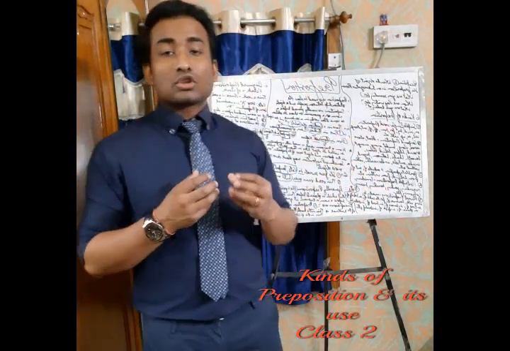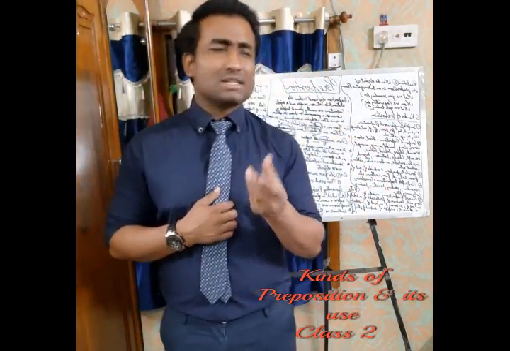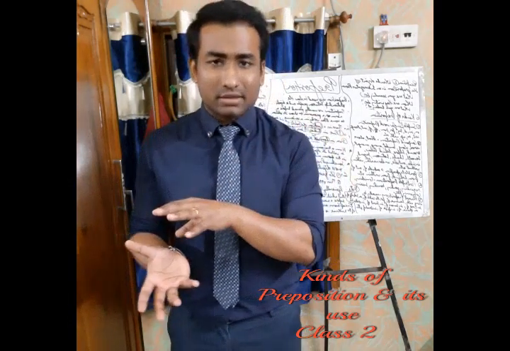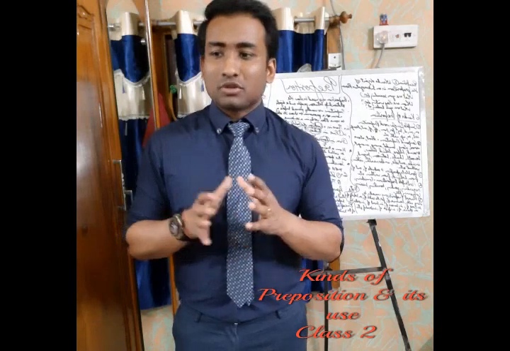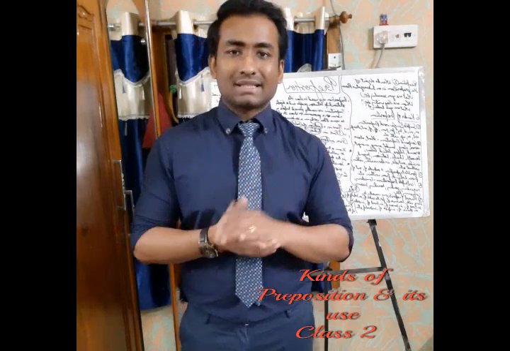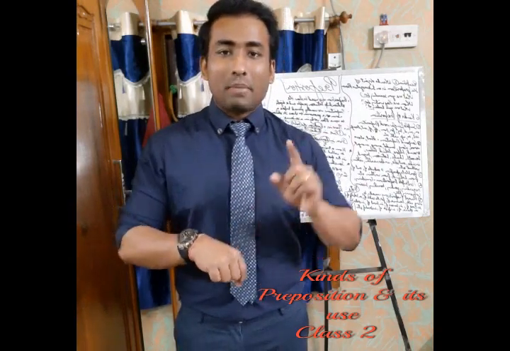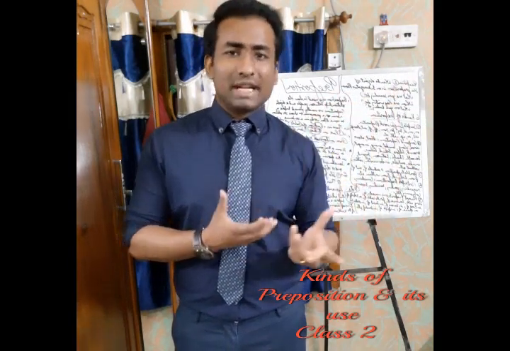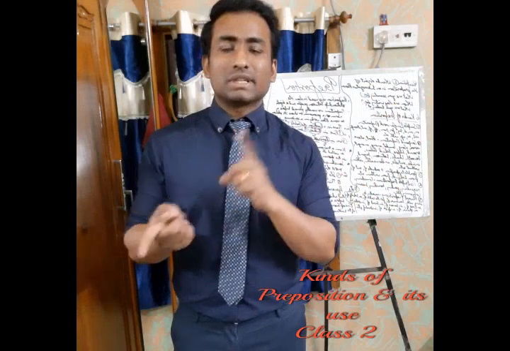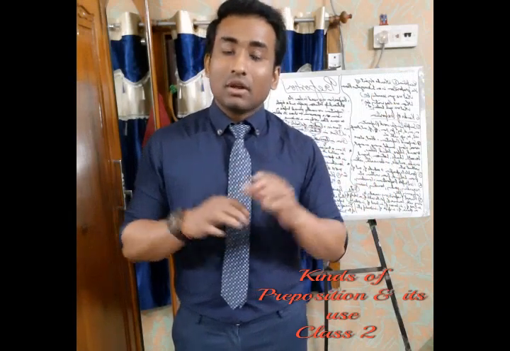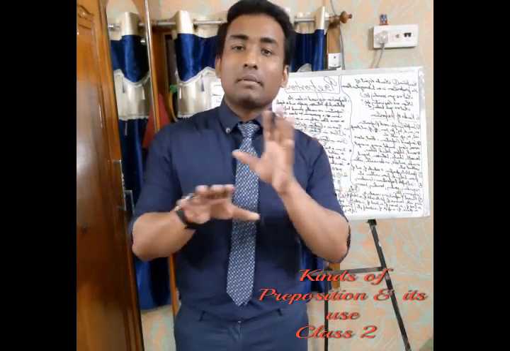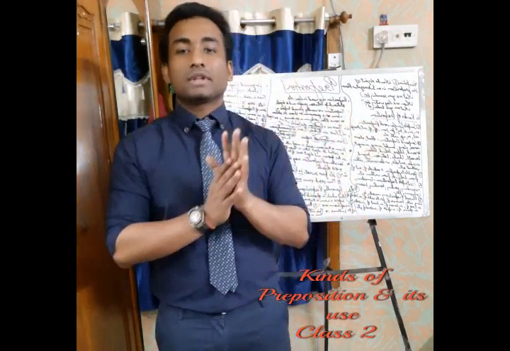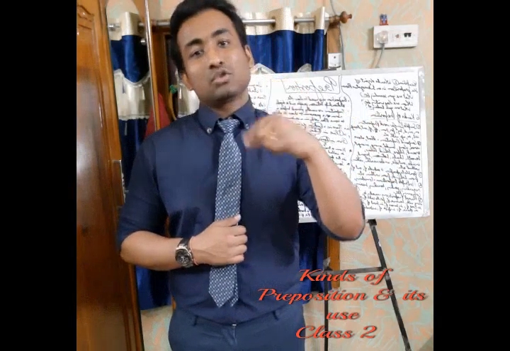Let's know the use of by. By can be used in different situations. By can be used when you want to talk about the person who has done something. Suppose a book was written by somebody. So I can say this book was written by this author. Here I'm using by for a name also. This book Gitanjali was written by Rabindranath Tagore. So who wrote the book Gitanjali? Gitanjali was written by Rabindranath Tagore. So by is used in this way also.